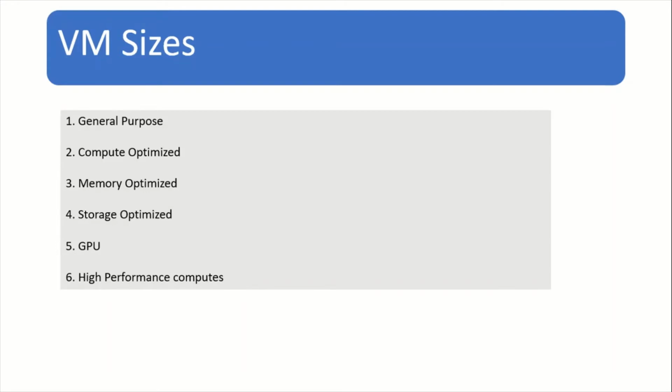GPU VMs are specialized virtual machines targeted for heavy graphics, rendering, and video editing. High performance compute is the fastest and most powerful CPU virtual machines with optional high throughput network interfaces. Azure also allows you to change the VM size when the existing VMs no longer meet your needs.